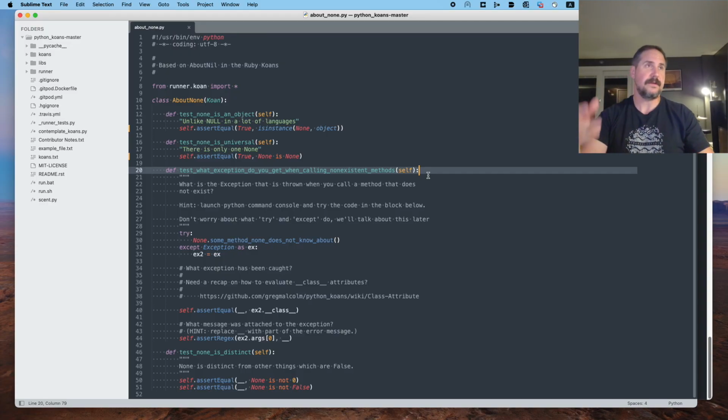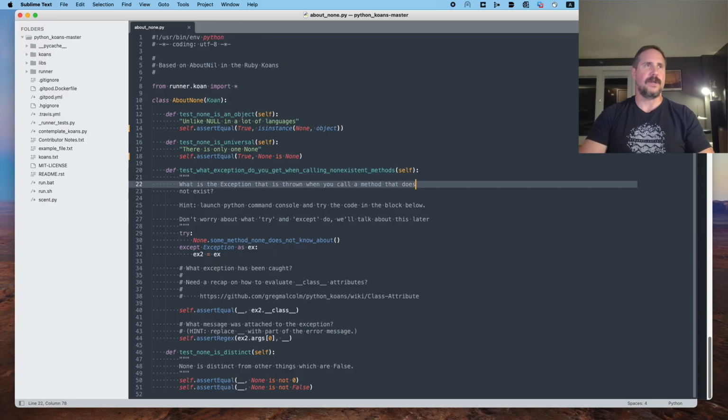And bark doesn't exist. Bark is not yet implemented as a method on our class or on our object. What error is going to be returned? I think this is what we're trying to figure out with this particular test. What is the exception that is thrown when you call a method that does not exist?